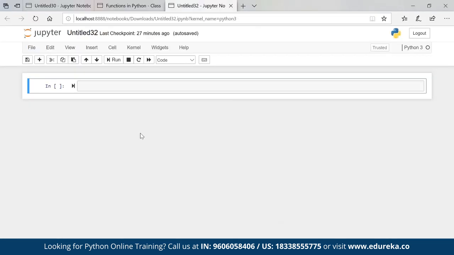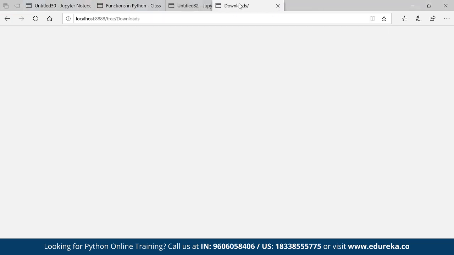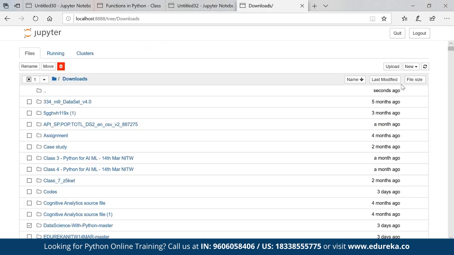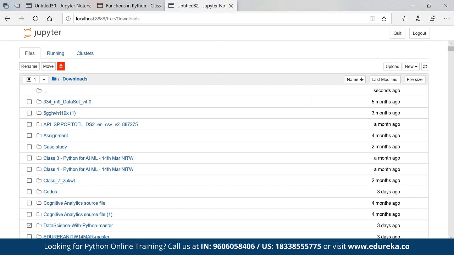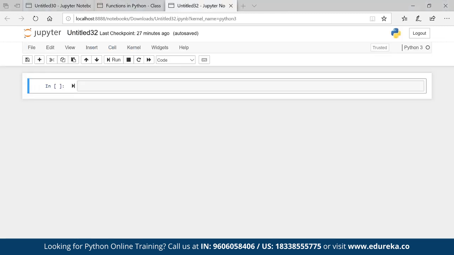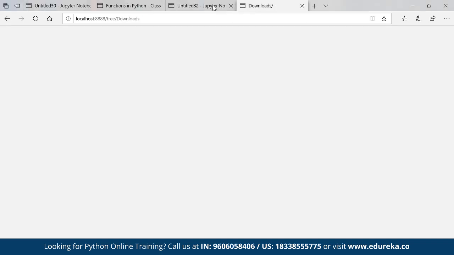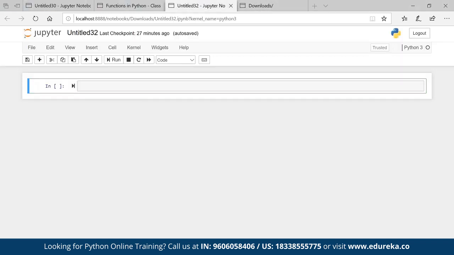Now if I go ahead, this is my Jupyter Notebook. Once you open Jupyter, this is how it will look, and this is the page of Jupyter. The name Jupyter comes from JU for Julia, PY for Python, and R for R programming. So basically there are three programming languages which can be run using Jupyter Notebook. That's why it is named Julia, Python and R, Jupyter.